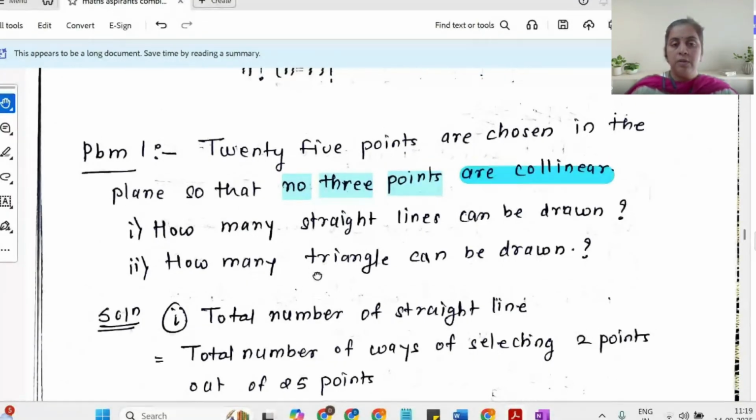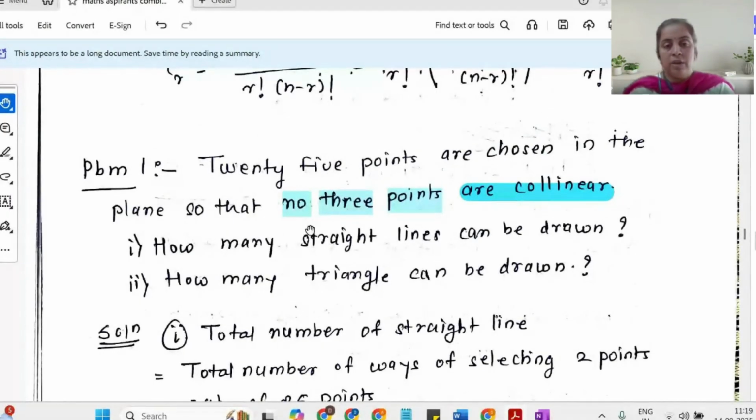Now, the simple rule for the straight line is there is exactly one straight line passing through 2 points. And the simple rule for the triangle is, to draw a triangle, I just need 3 non-collinear points. I have already mentioned that the points are not collinear. So first of all, let us talk about straight lines.